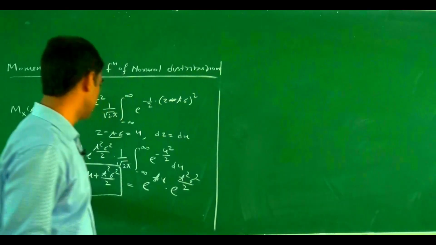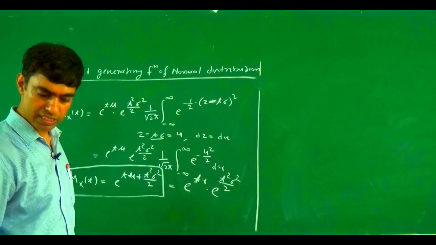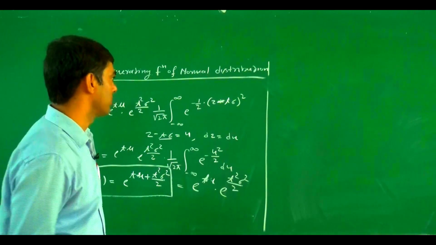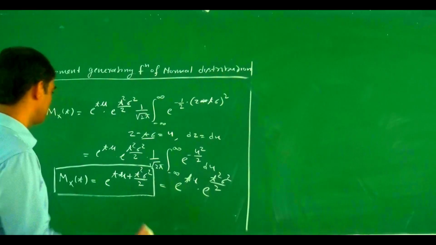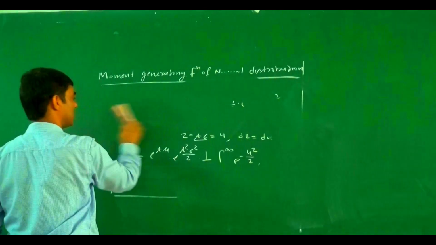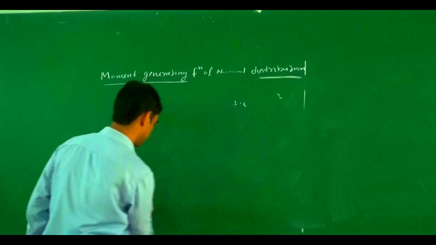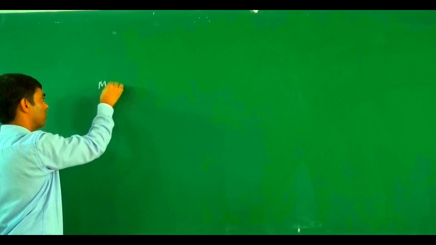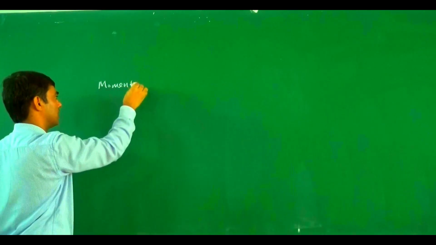With the help of this one, we try to find it. Once we erase this and write it again, we find the moment generating function about the mean. Next is the moment generating function about the mean.